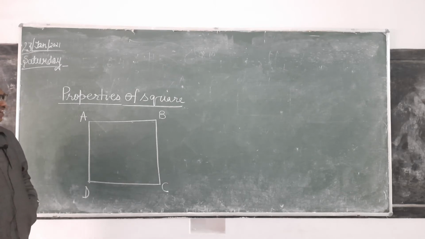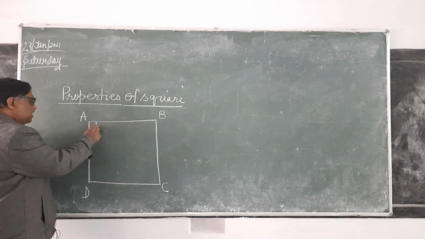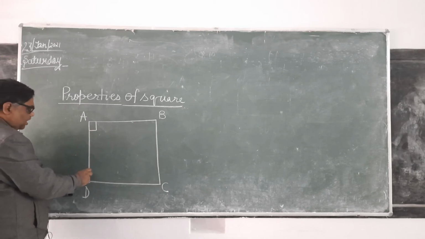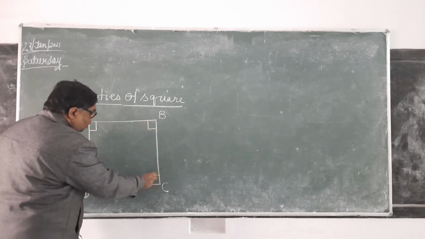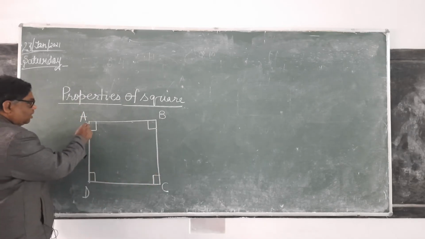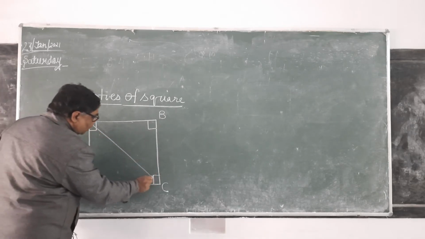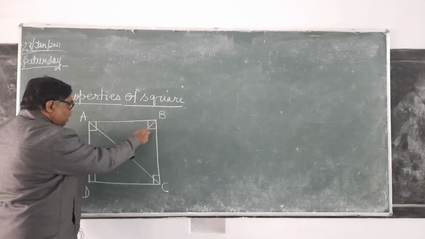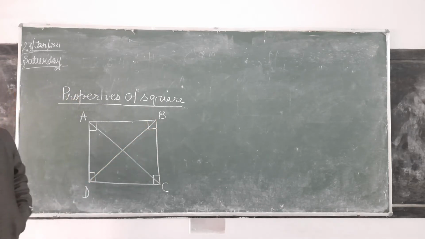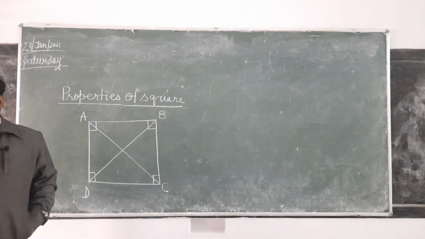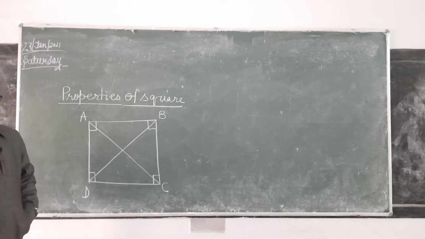All the sides are of same length. Each angle is 90 degree. It is clear. Now there is one property here. Diagonals of square bisect each other. Bisect means dividing into two equal parts each other perpendicularly.